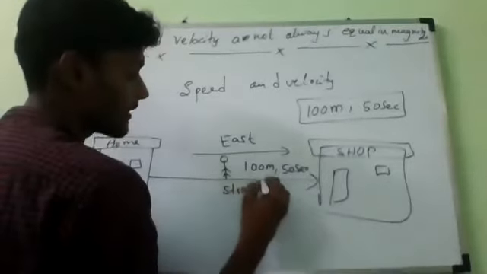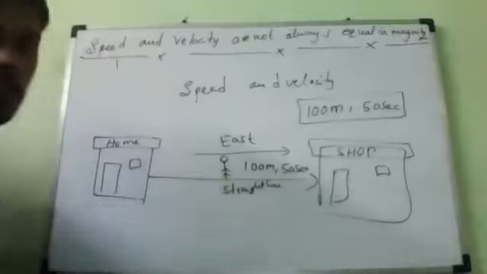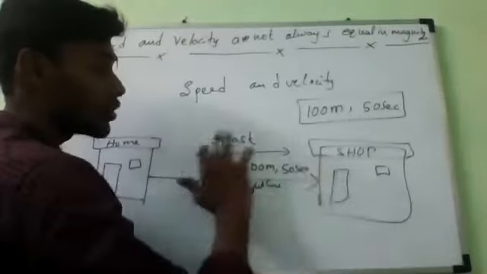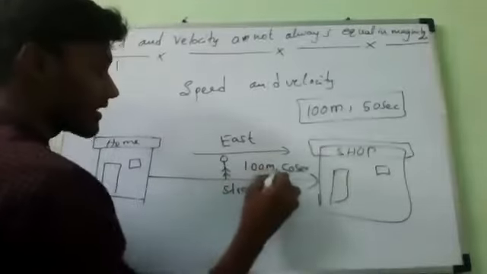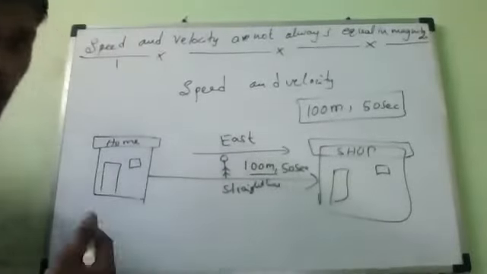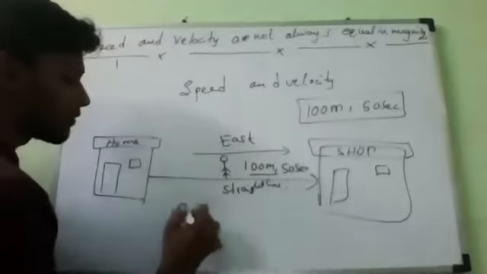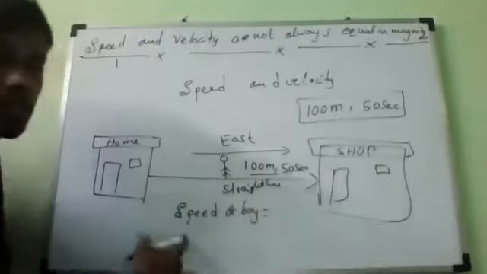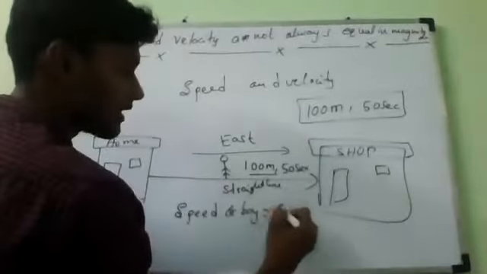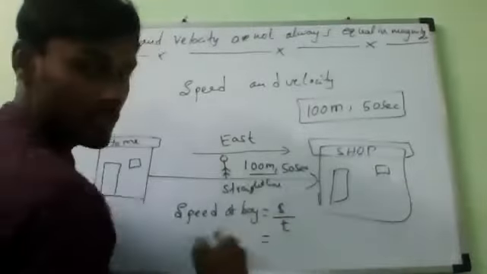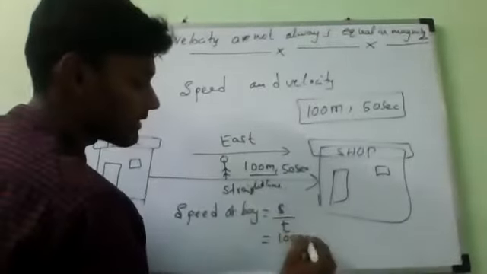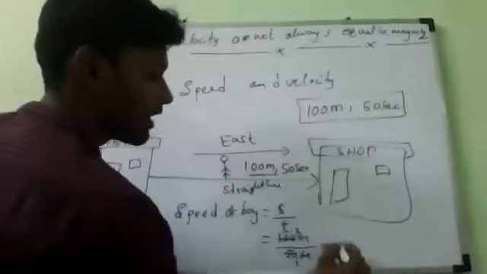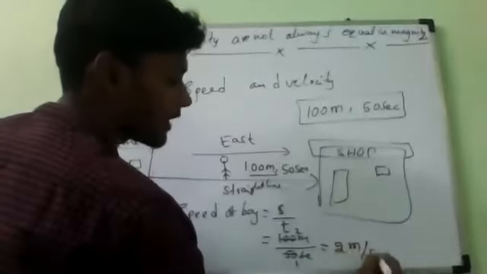In this example, suppose you are running from home to your nearest shop in a straight line towards the east direction with the distance 100 meters in 50 seconds. Now, if you calculate the speed of the boy, speed is equal to distance traveled by time taken, which is 100 meters divided by 50 seconds. So he is moving 2 meters per every second.